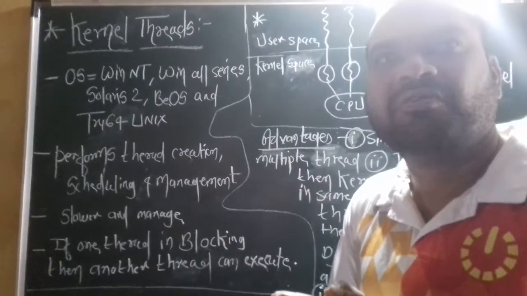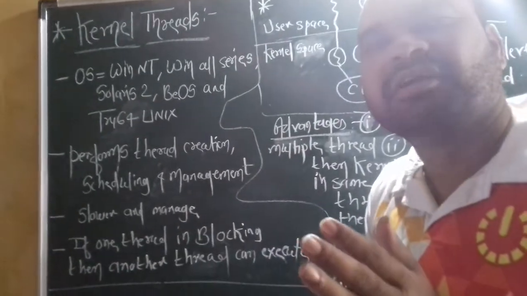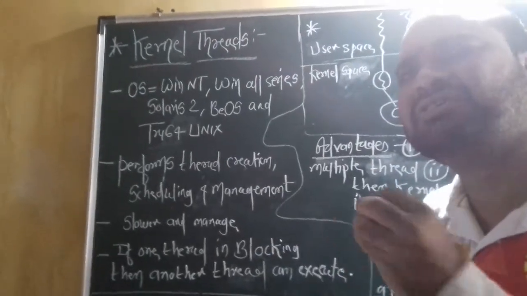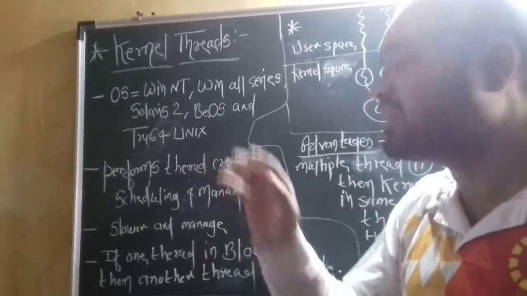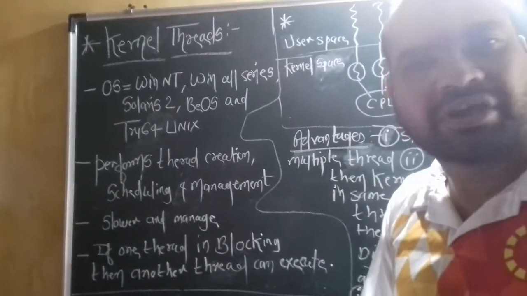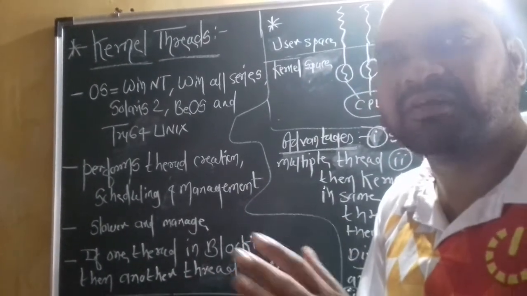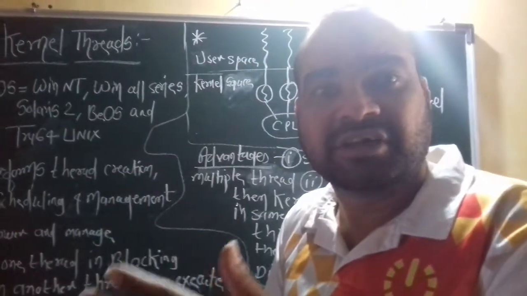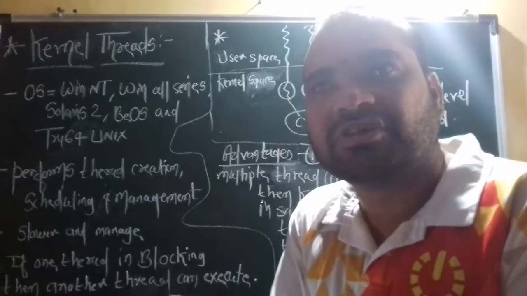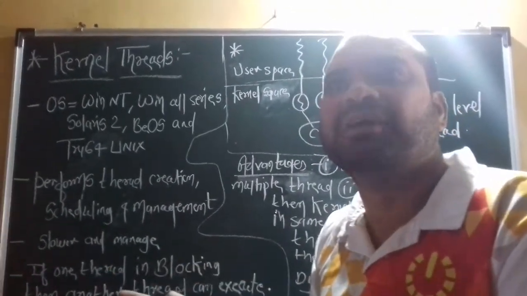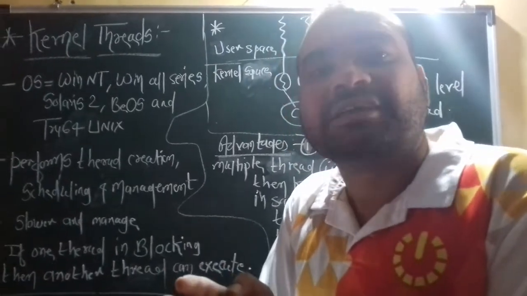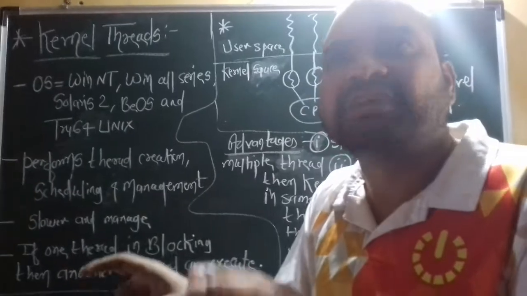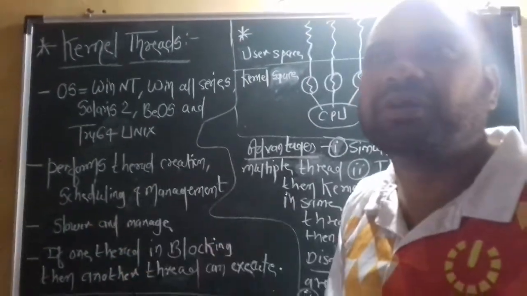For one particular program, the kernel creates a number of threads. Suppose the kernel creates 10 threads for a particular program. Now if one thread is blocked or stopped, the rest of the threads can still execute properly and successfully. If the rest of the threads are executed, it is quite possible that the particular program is executed successfully by the kernel at its own level.